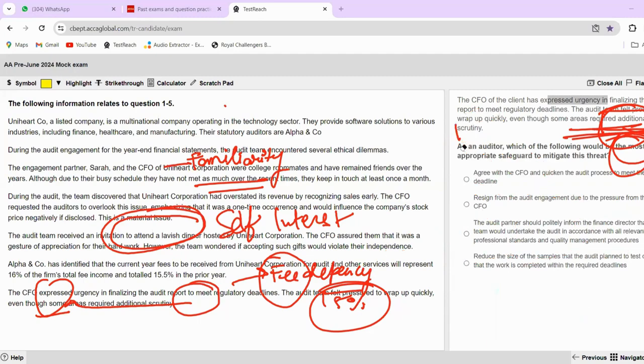So the correct answer for this is the CPA option. Okay. So I hope that you understood this very easy question. And let's meet in the next question for the pre-June 2024 mock.